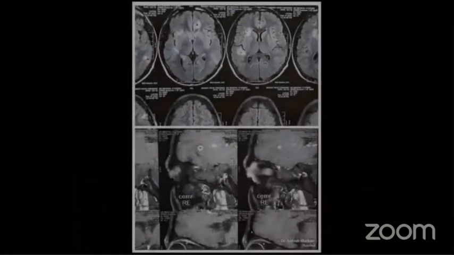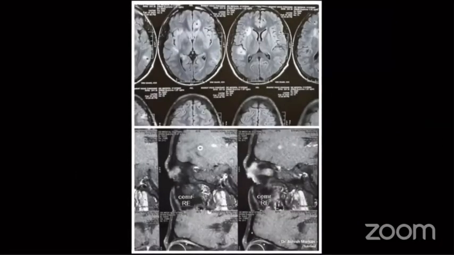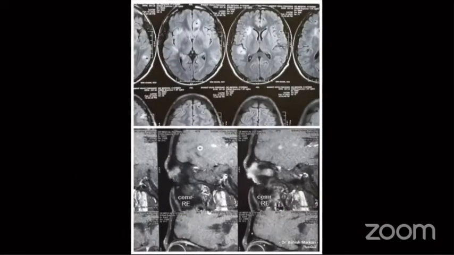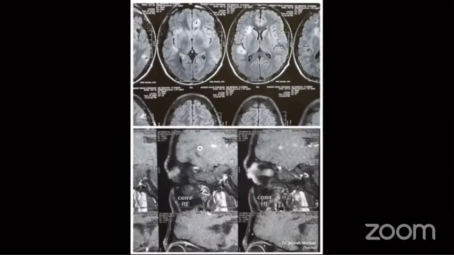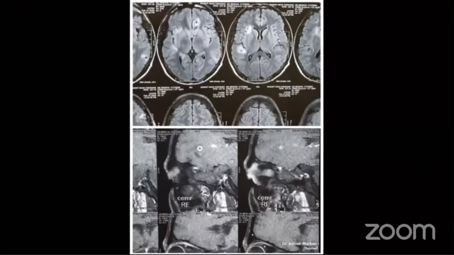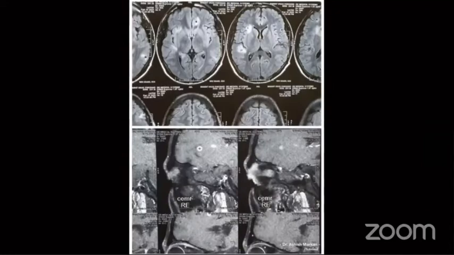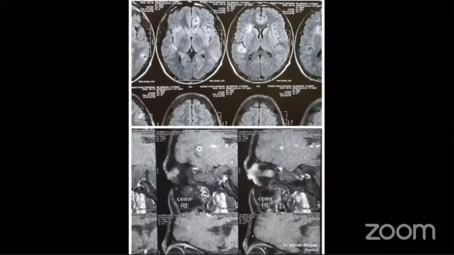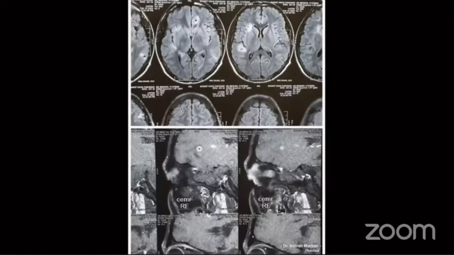The patient also complained of frequent headaches and was referred to neurology to rule out any neurocysticercosis. MRI was done and it showed multiple well-defined lesions scattered in bilateral cerebral hemispheres with surrounding perilesional edema. The lesions show ring enhancement on T1 weighted images and hypointense on FLAIR images. Imaging findings were consistent with neurocysticercosis.